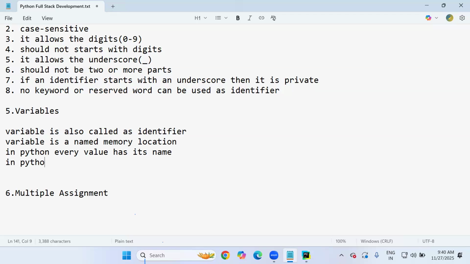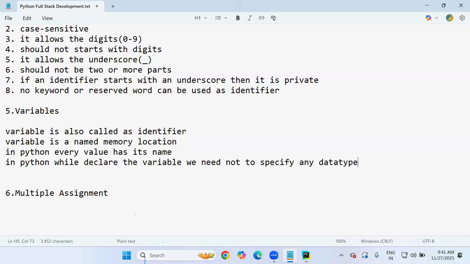But in Python, while declaring the variable, we need not specify any data type, because, as already explained, Python is a dynamically typed programming language.